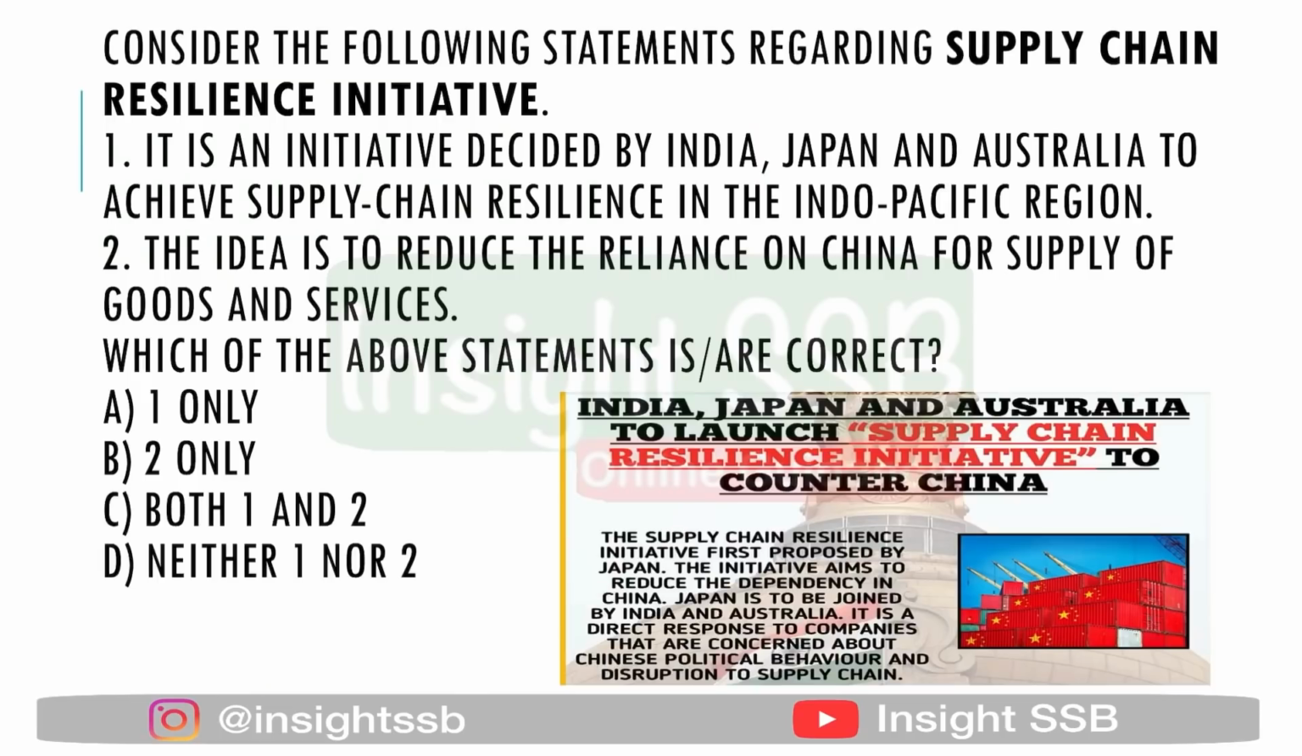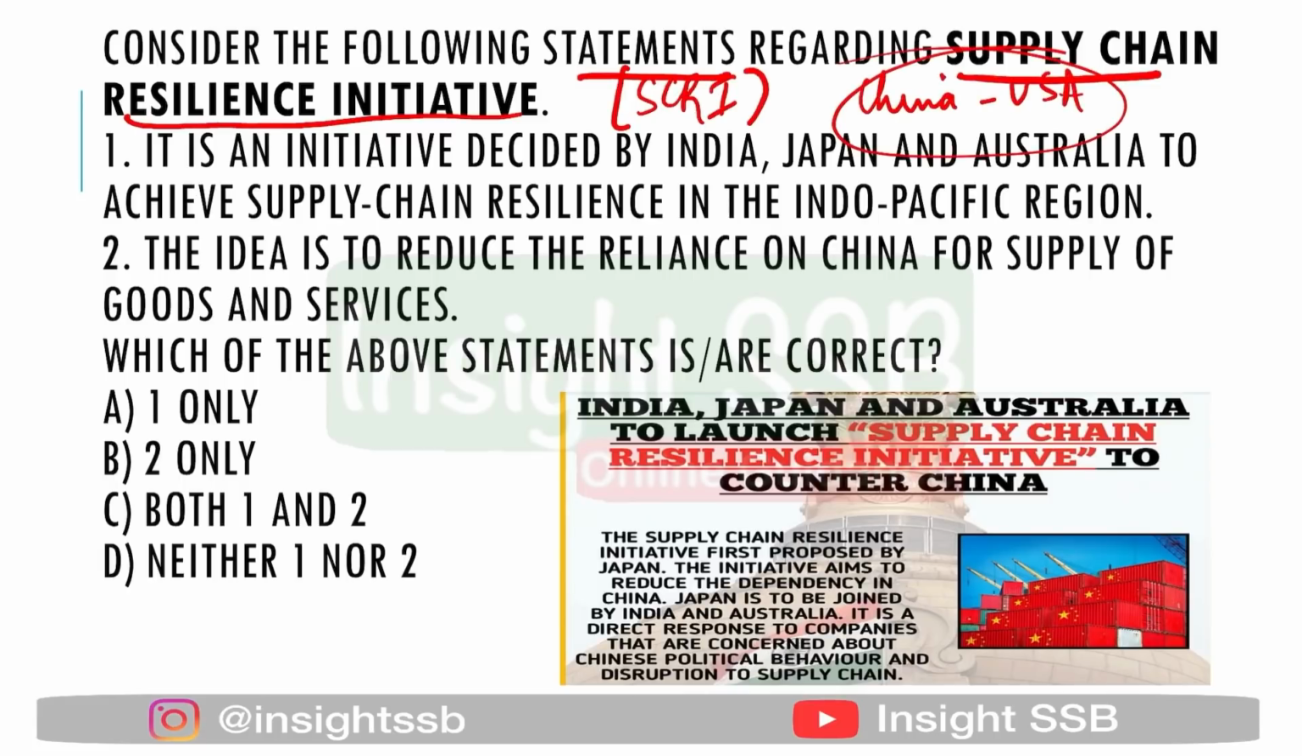The next question is consider the following statements regarding Supply Chain Resilience Initiative, which is also known as SCRI. As we have seen that during COVID-19 and trade tension that has been between China and United States of America, there has been a lot of disruptions which has threatened the supply chain.